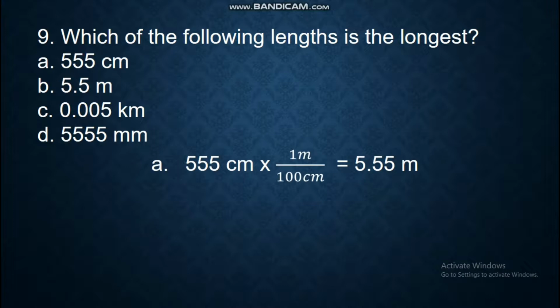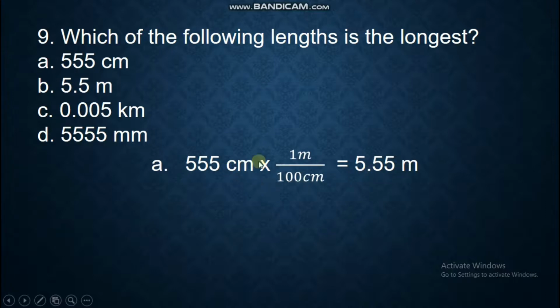So we will use meters. For letter A, 555 centimeters multiplied by this ratio, 1 meter over 100 centimeters. This means that 1 meter is equal to 100 centimeters. Thus, our answer is 5.55 meters.